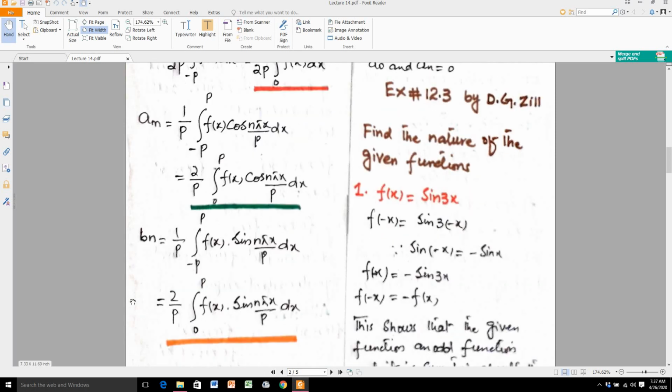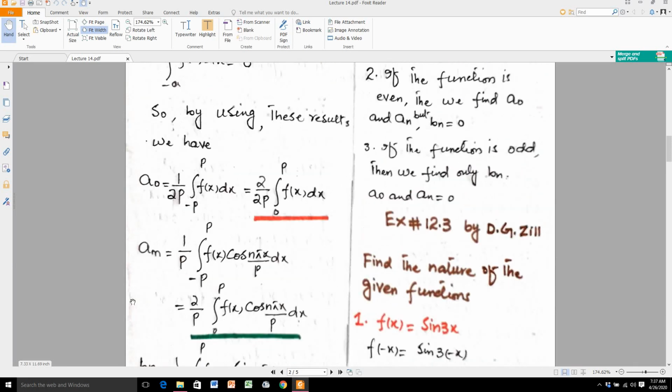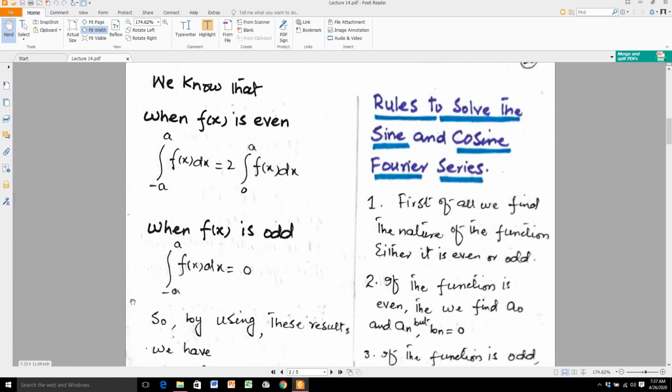Now we move towards some questions, where I state some rules to solve the sine and cosine Fourier series. Number 1, first of all, we find the nature of the function, either it is even or odd.